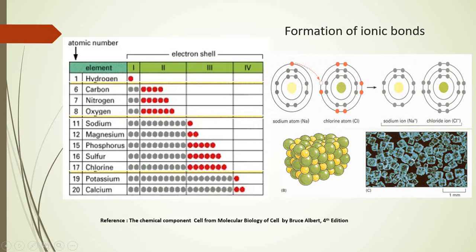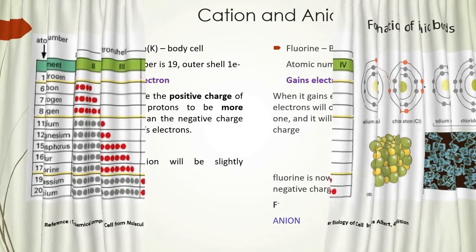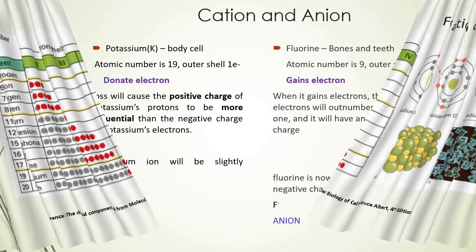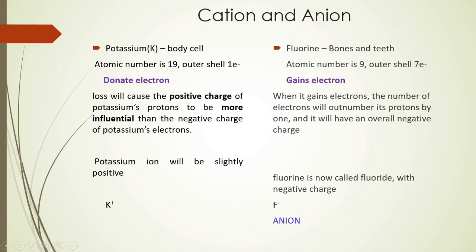As a result, there will be a change in the positiveness or the negativeness within the vicinity of the nucleus, right? And that is what we are going to discuss in the next slide. Now this leads to, as I said, donation of electron or acceptance of electron, or gaining of electron, and this donation or gaining will lead to formation of certain charges.